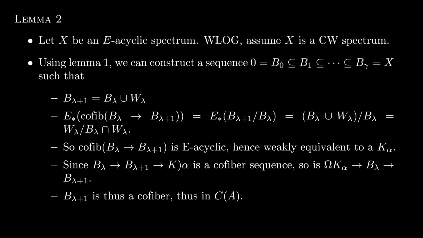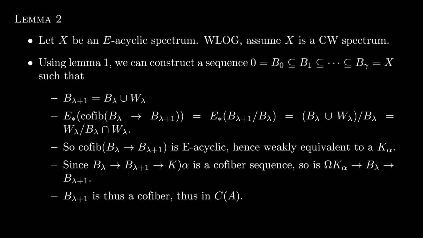which is just W_lambda mod B_lambda intersect W_lambda. By construction, the E-star of this cofiber is then 0 using the previous lemma, so the cofiber is E-acyclic. Since this is an E-acyclic spectrum with at most kappa cells, there exists a K_alpha from our original definition such that K_alpha is weakly equivalent to the cofiber.